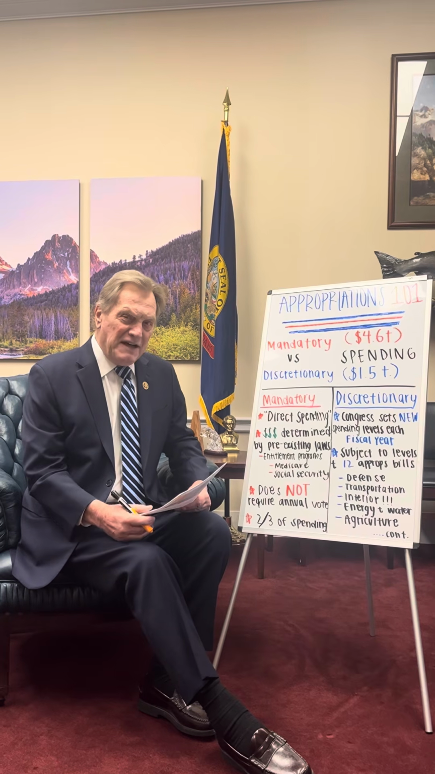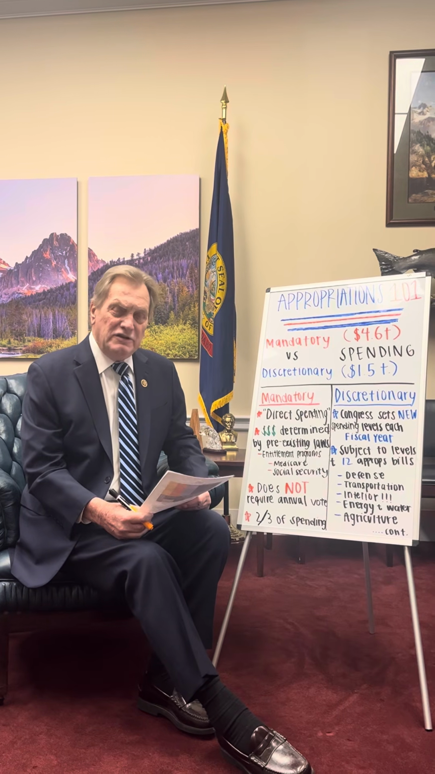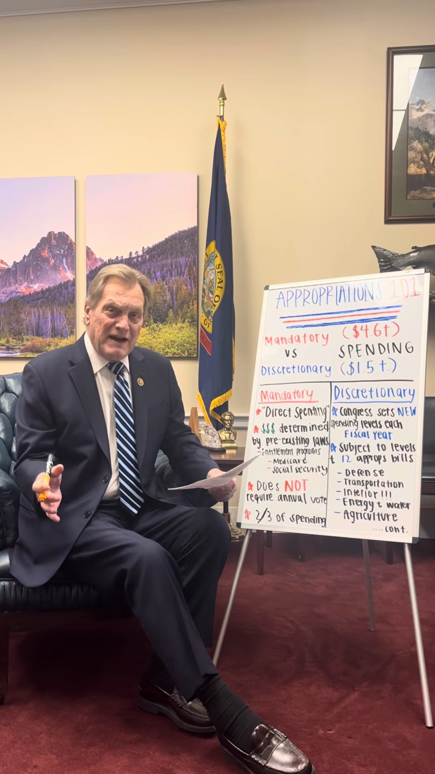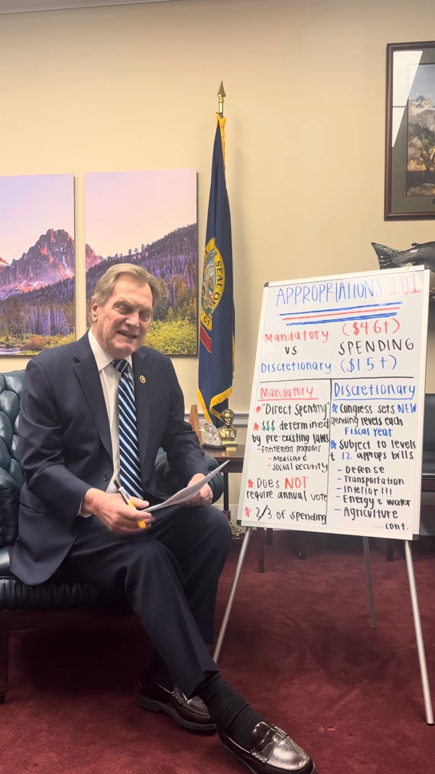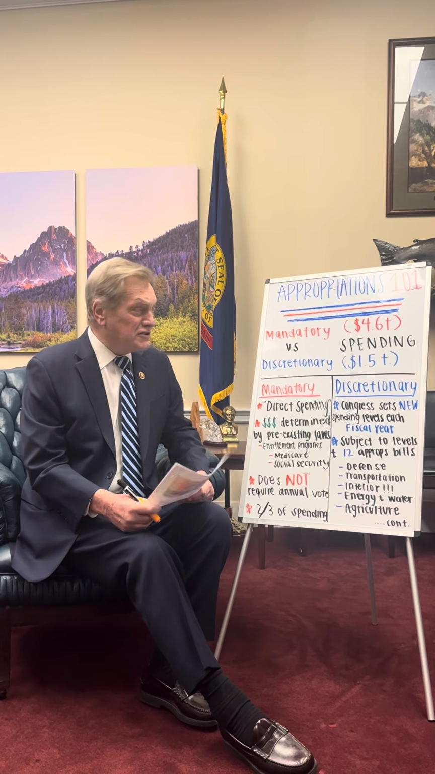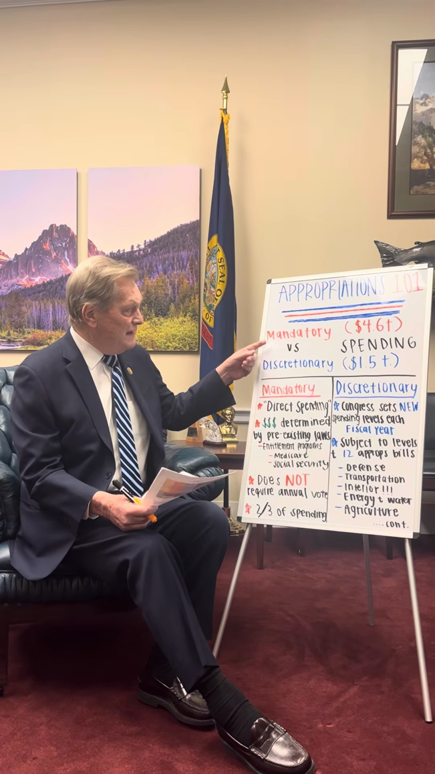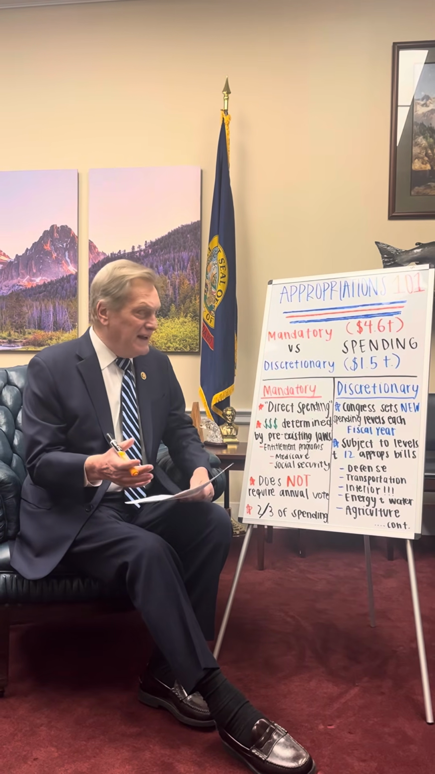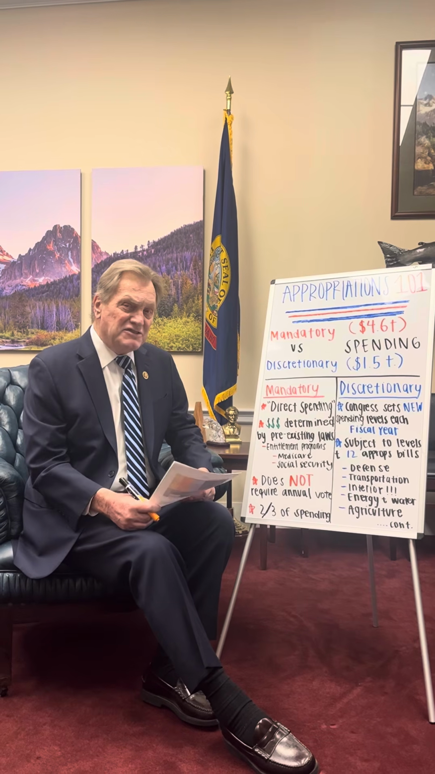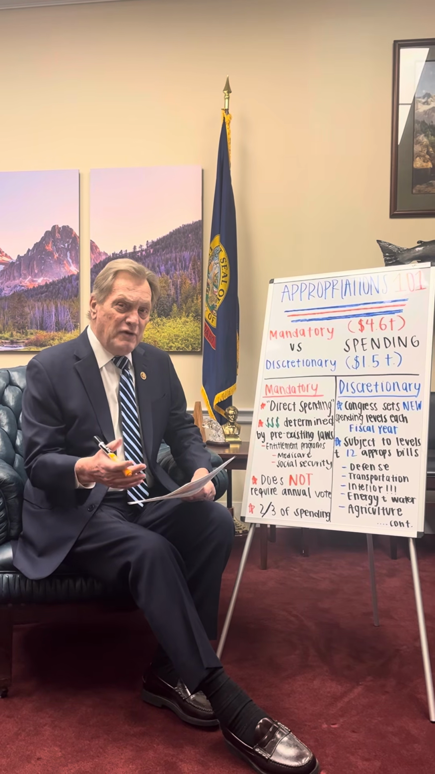The total federal budget is about $6.1 trillion. That's the total amount of money that the federal government spends. It's divided into two categories: discretionary spending and mandatory spending. The mandatory spending is about 4.6 trillion. The discretionary spending is 1.5 trillion.